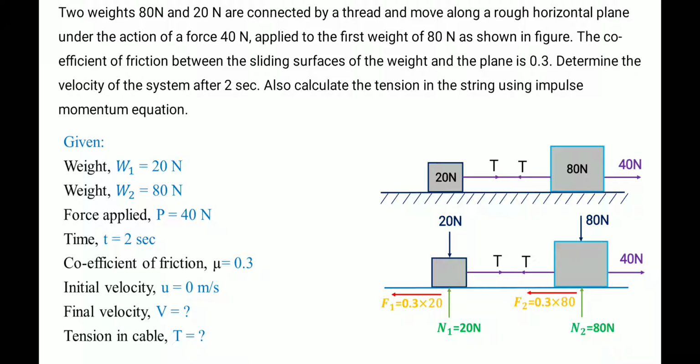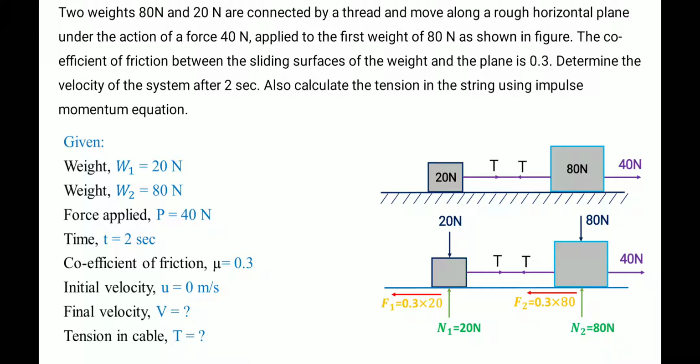So here, how many forces are acting? This horizontal force 40 kilonewton is acting. Let us consider this 80 Newton block. So in this, 40 Newton force is there. So here self weight is 80 kilonewton, right, which is acting downwards. So for this 20 Newton block also the self weight is acting downwards.